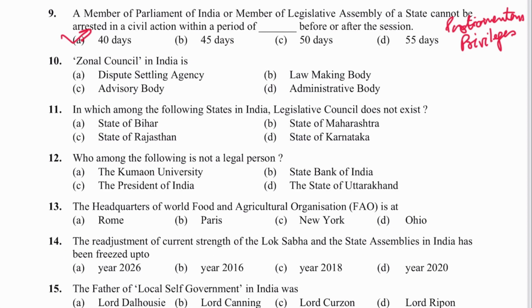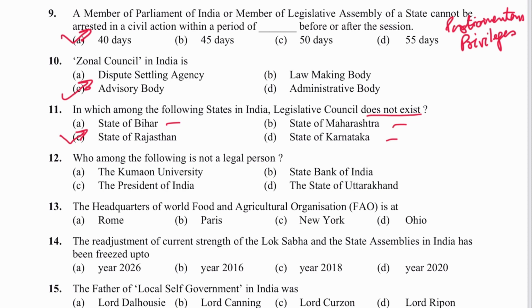Next is question number 10. Zonal Council in India is advisory body. C is the answer. Next is 11. In which among the following states in India legislative council does not exist? It exists in Bihar, Maharashtra, Karnataka; in Rajasthan it does not. C is the answer.